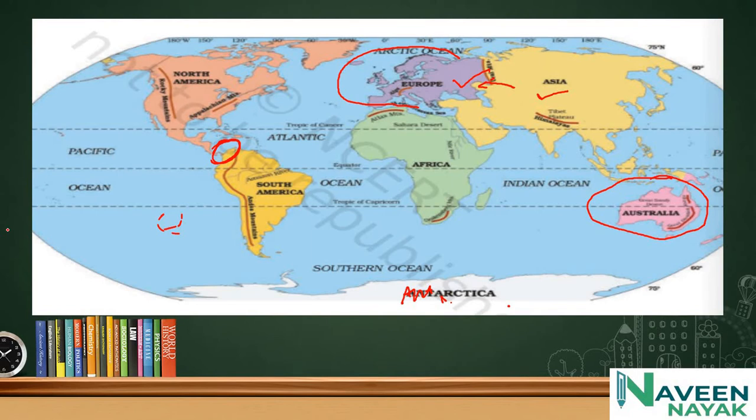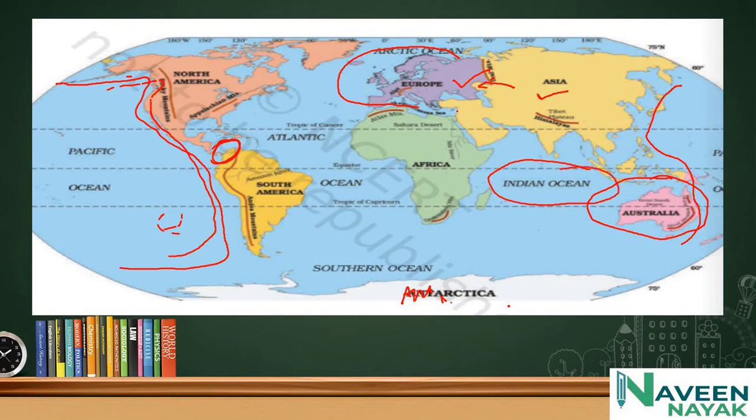You can see the oceans. This is the full Pacific Ocean, and we also call this part the Pacific Ring of Fire. This is the Indian Ocean. This is the Arctic Ocean. You can see the Atlantic Ocean is S-shaped. In the west you can see North America and South America, in the east Africa and Europe, and this is the Southern Ocean. Remember this.